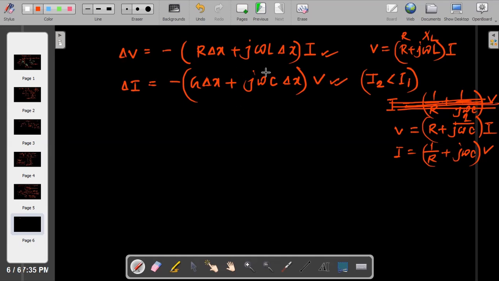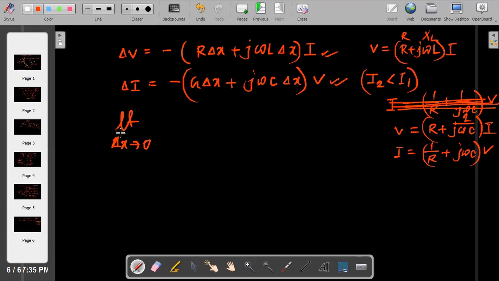Correct. These two equations we have developed. Now, what we need to write? Limit delta x tends to 0, because we know the definition of differential d/dx.